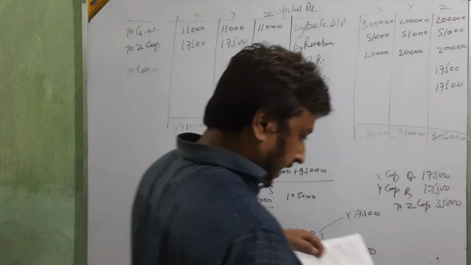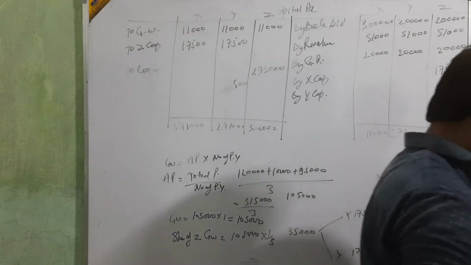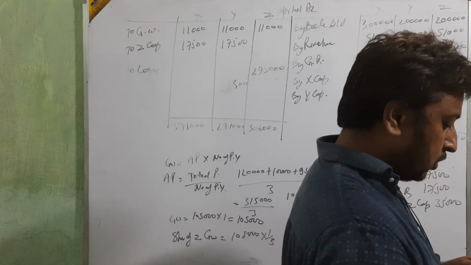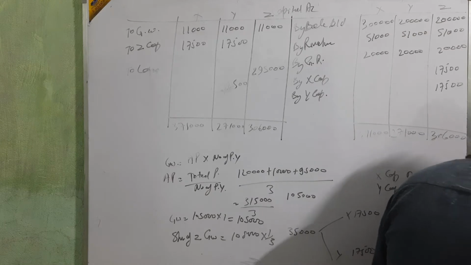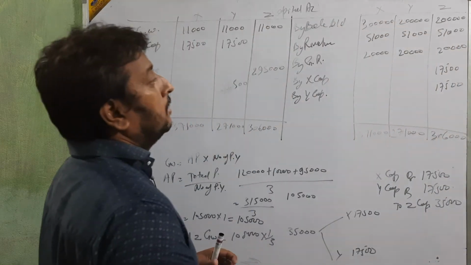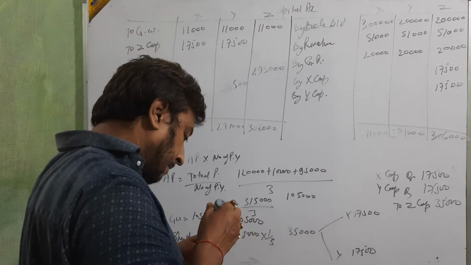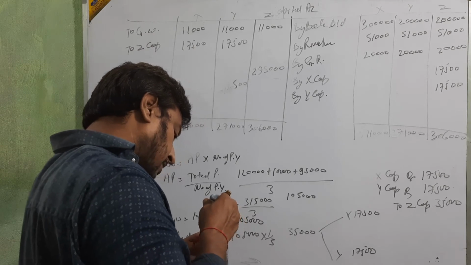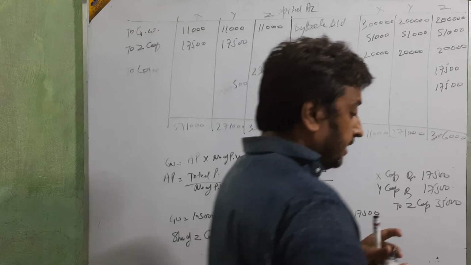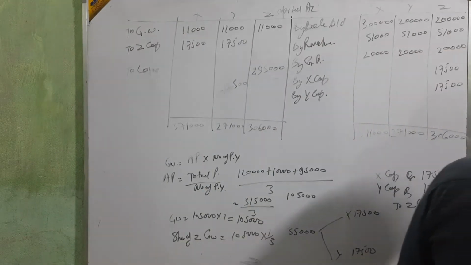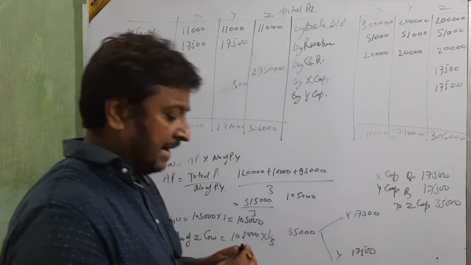Just see, it's okay: 2,42,500. Is it clear? We first take the balance of which partner? The retired partner. Then we take the balance of the remaining partners.